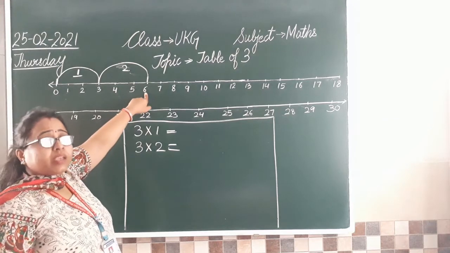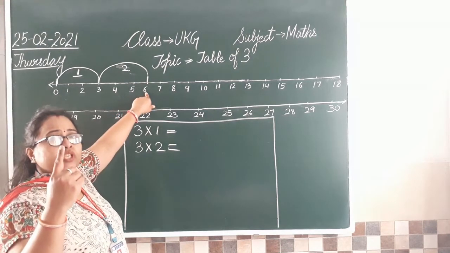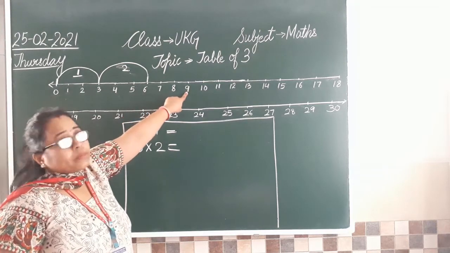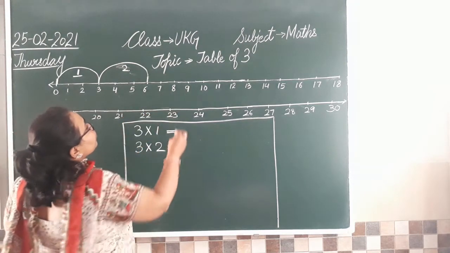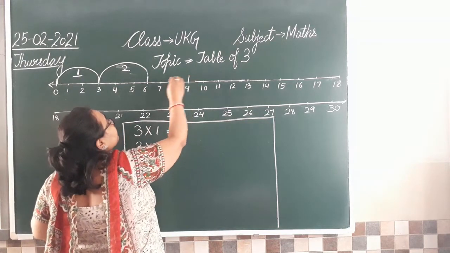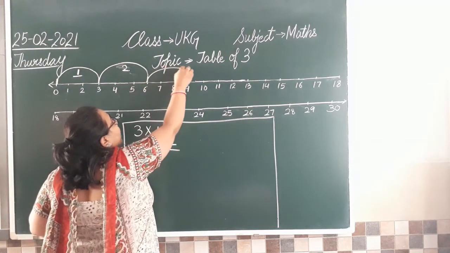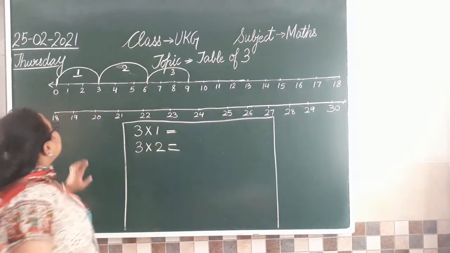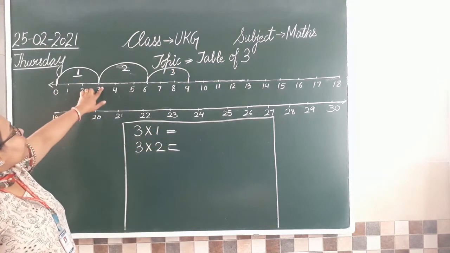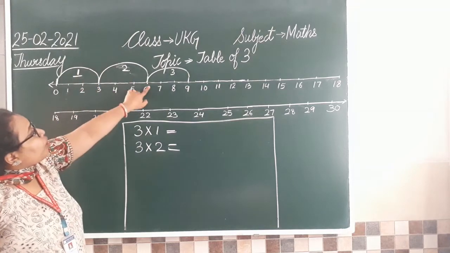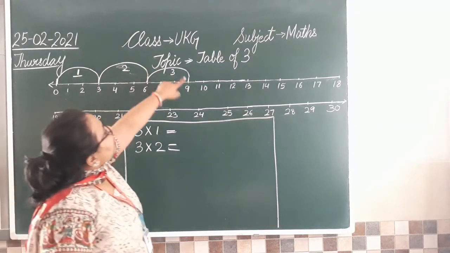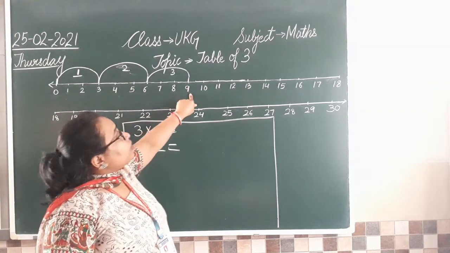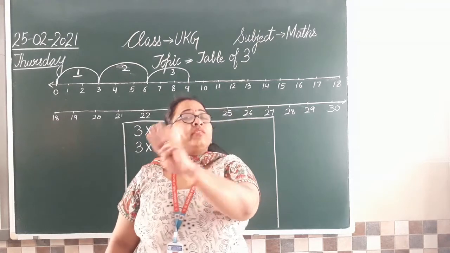Clear? Again, let's take one more jump. अब एक और jump लेंगे तो 1, 2, 3. The next one, you are going to reach 9. So let's make a jump and reach there. This will be your third jump. See, first jump में हम 3 पे आए. Second jump you got on 6. The third jump you reached 9. Clear?